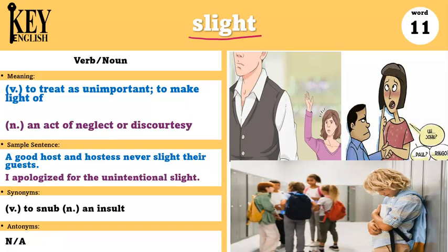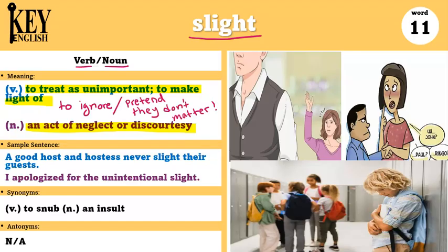Antonym is husky, which can mean something that is big. And slight can also be used as a verb and as a noun. As a verb, it means to treat as unimportant, to make light of. And as a noun, an act of neglect or discourtesy. Basically, when you slight someone, it means you are ignoring them. Or you pretend that someone doesn't matter or someone is not important. So slighting someone is not a good thing because nobody wants to feel ignored or like they don't matter.